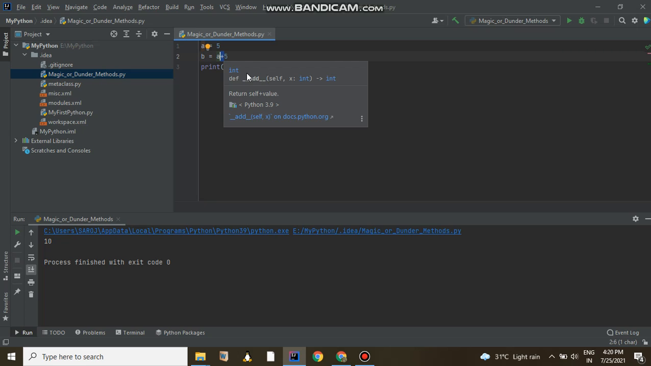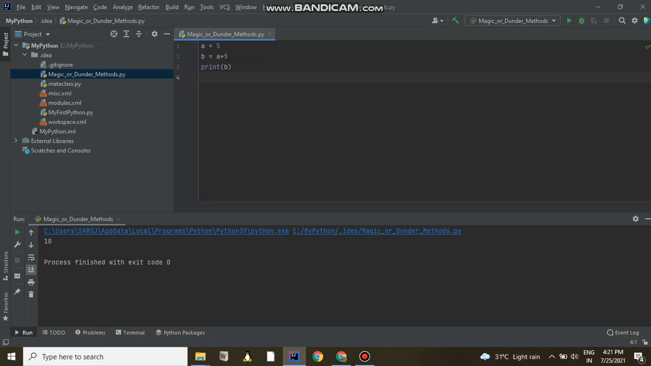They are not meant to be run in day-to-day code, but they run behind. But these are very useful when you are doing some kind of overloading operation, like we did with new, like we did with init. In our previous class we learned about singleton class, where we invoked a call method. So those are magic methods or dunder methods.